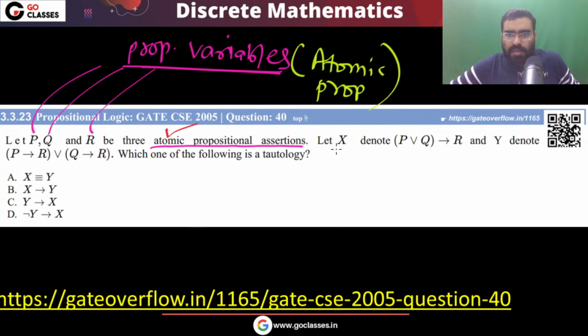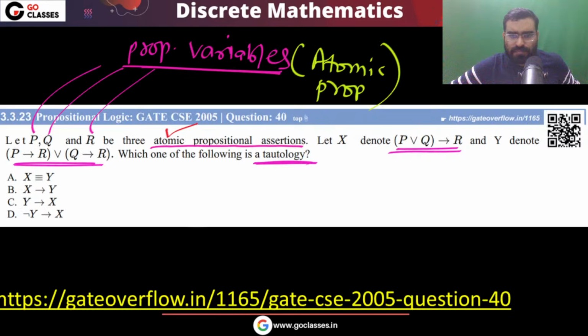Now, X is this expression and Y is this expression. Which of the following is a tautology? The question is asking the relation between X comma Y. So for this question, the best way is simplification. If you do the simplification, you can solve this question very easily.